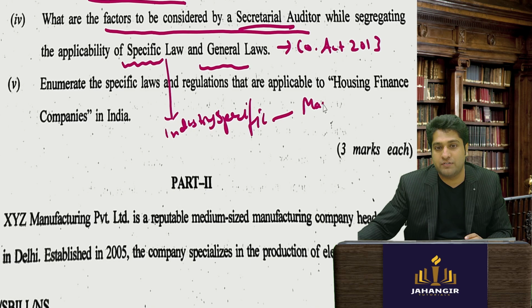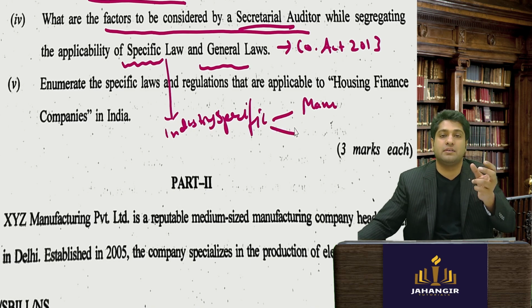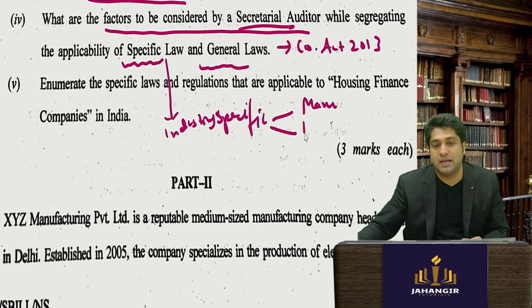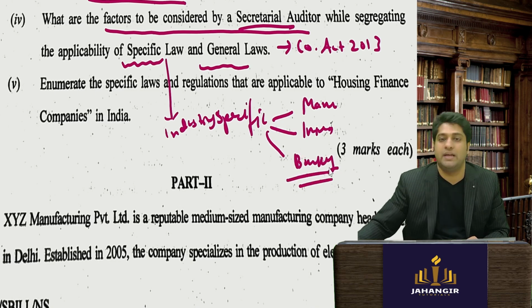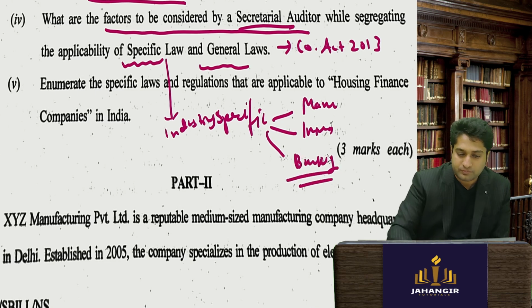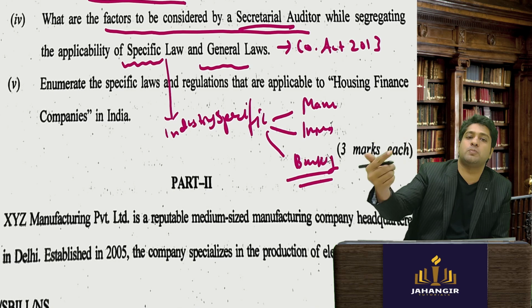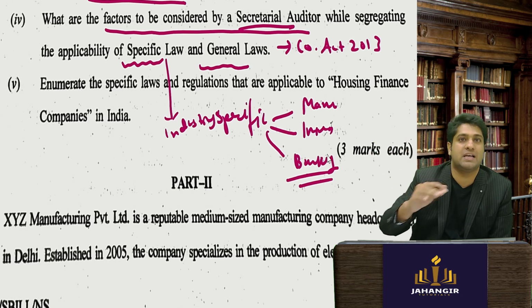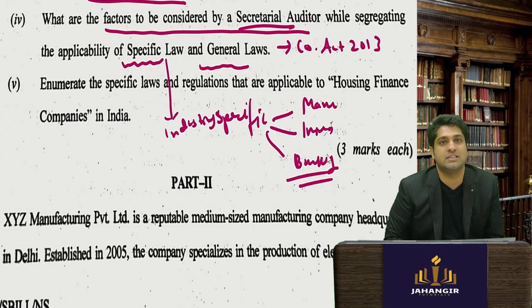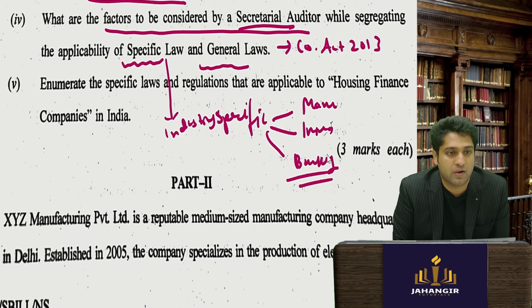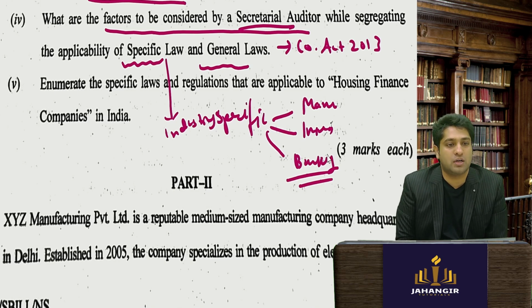For example, if it is a manufacturing company, there will be specific laws. If it is an insurance company, or a banking company, etc. Those particular specific laws and their compliance also need to be assessed by the secretarial auditor. Okay, and you could write Section 204 for the secretarial auditor.